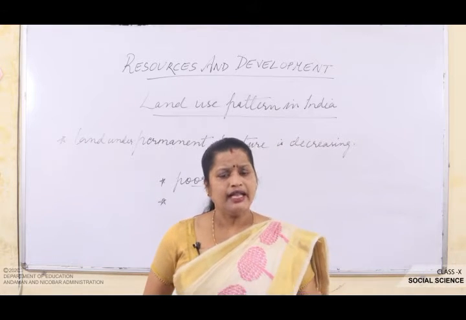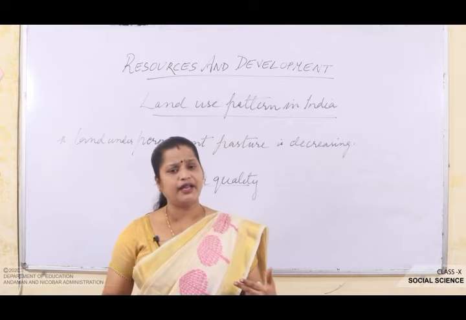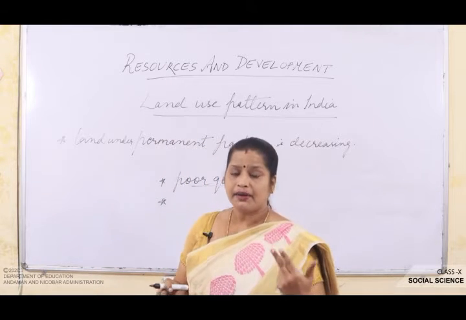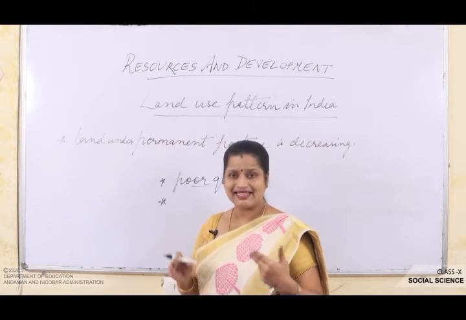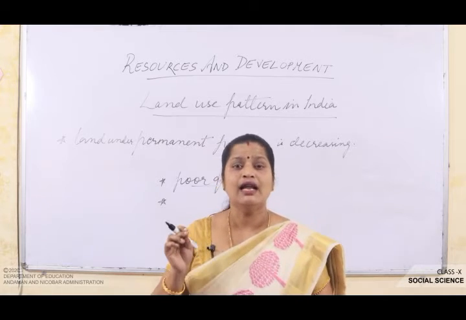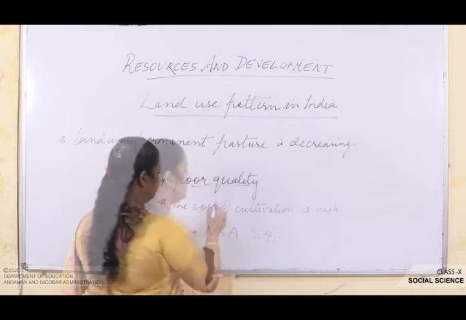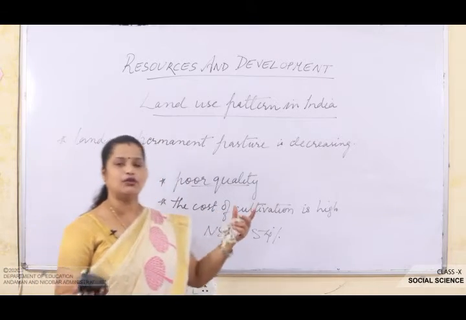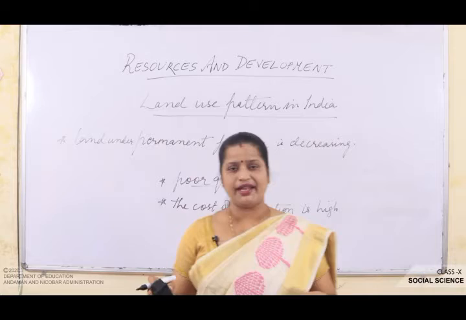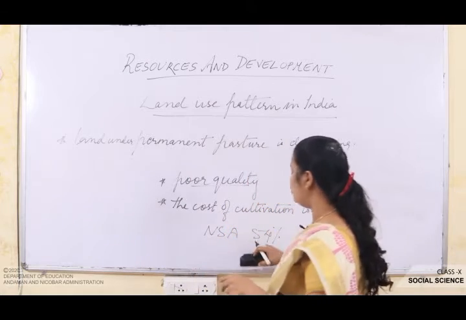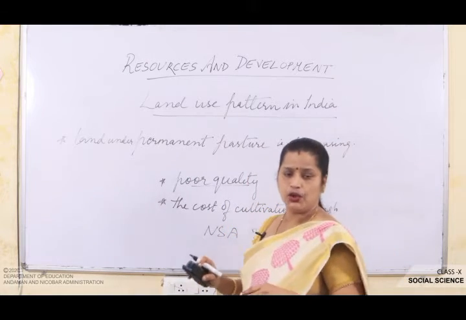Now, if these are included in the net sown area, then the percentage of NSA, that is net sown area, in India comes to about 54%. So, I told you that if we calculate all these areas into the net sown area, it comes up to 54%.